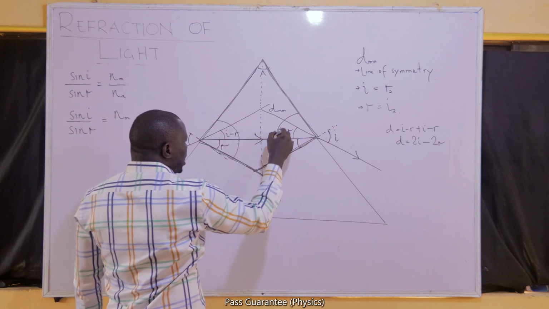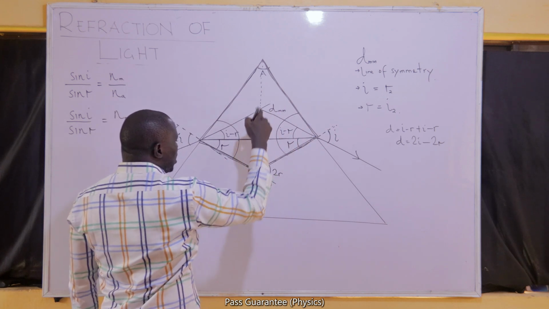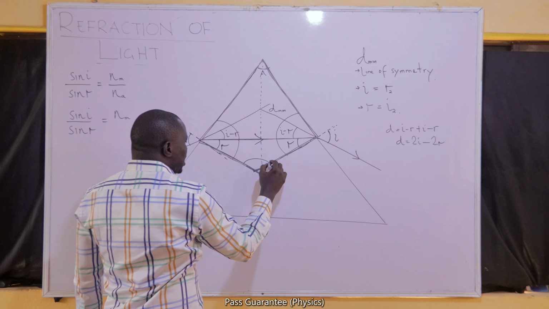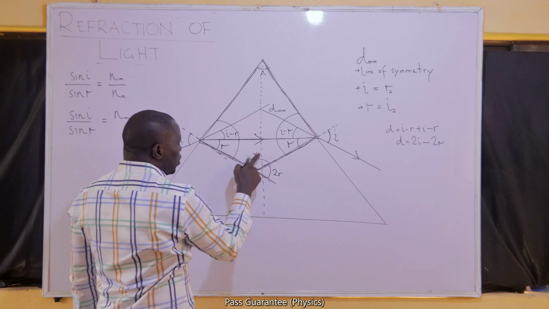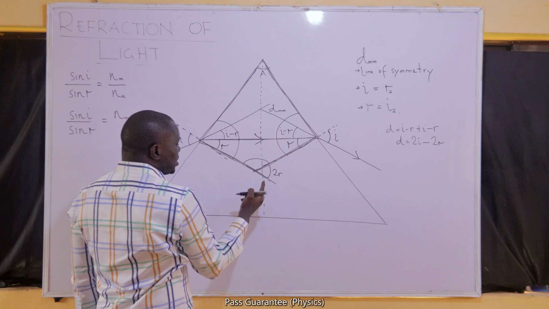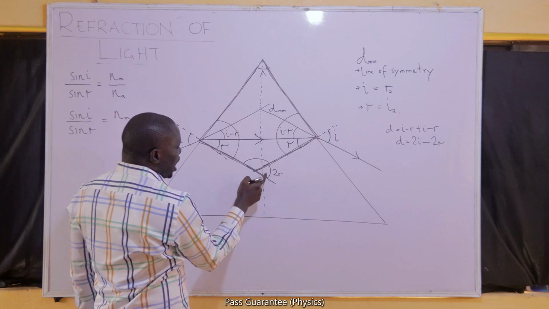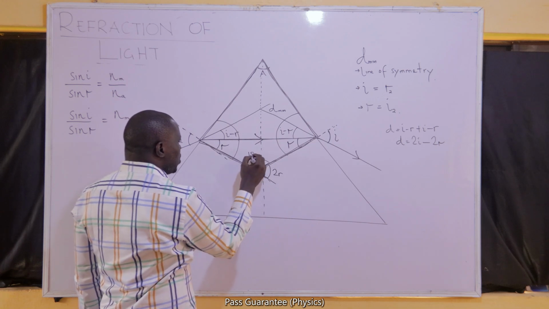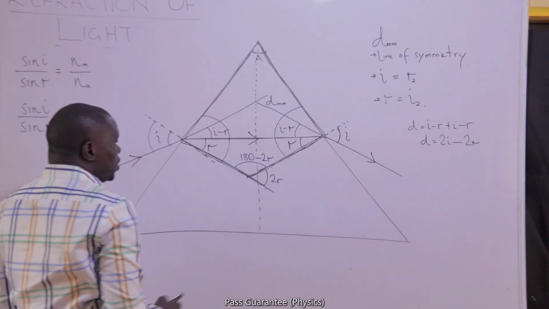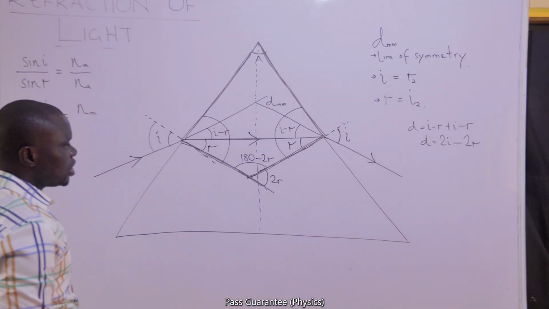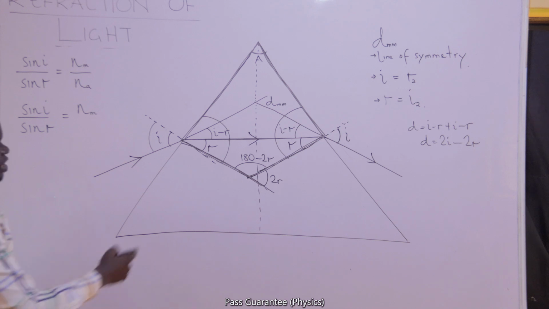The whole of this is also 90 because it's the angle between the face and the normal. Then I can find this angle X. Since this angle and this angle are on a straight line, I can call it 180 minus 2R. If we add all together, we should get 360 because that's a quadrilateral.